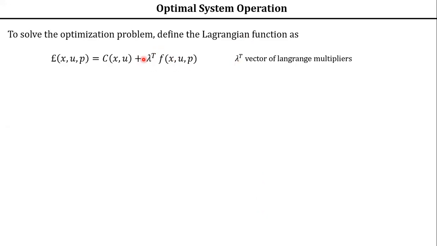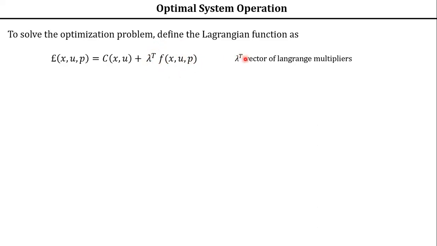Multiplication. If you are multiplying two matrices, the number of columns of the first must be the same as the number of rows of the second, then only you can multiply. In order to satisfy that, we are representing it as lambda transpose. If you represent it as lambda, because it's a vector, it may not satisfy that multiplication. So multiplication may not be possible with these three variables. That's why here we are writing lambda transpose, so that multiplication of these things is possible.